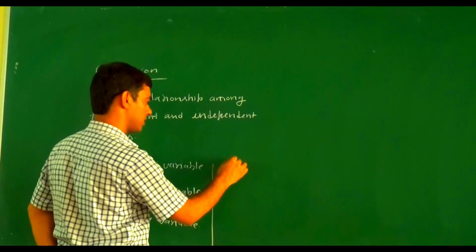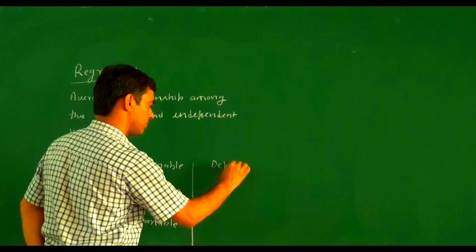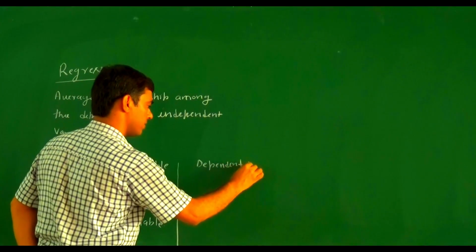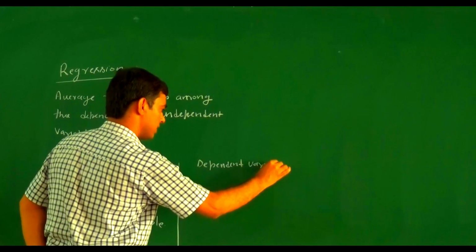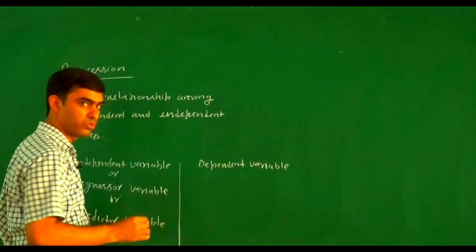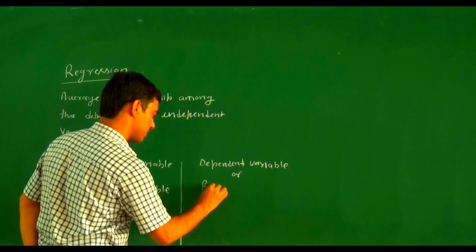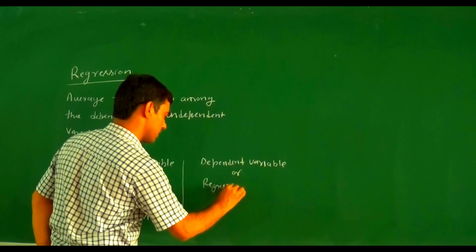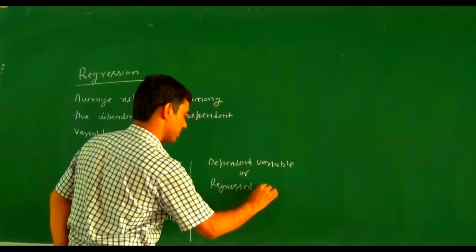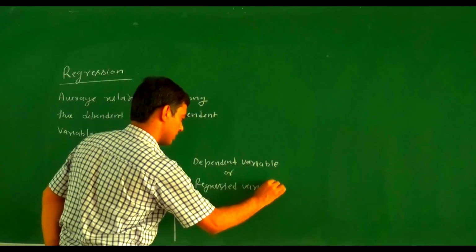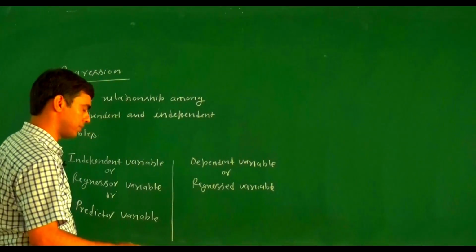The dependent variable is also known as the regressed variable or the predicted variable.